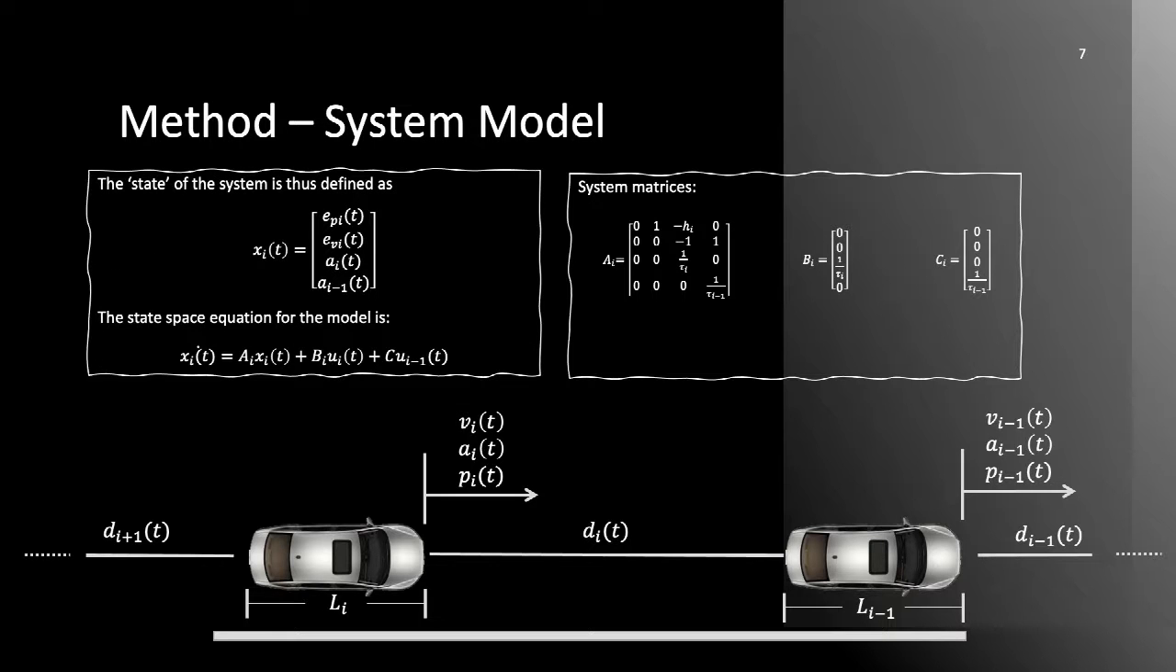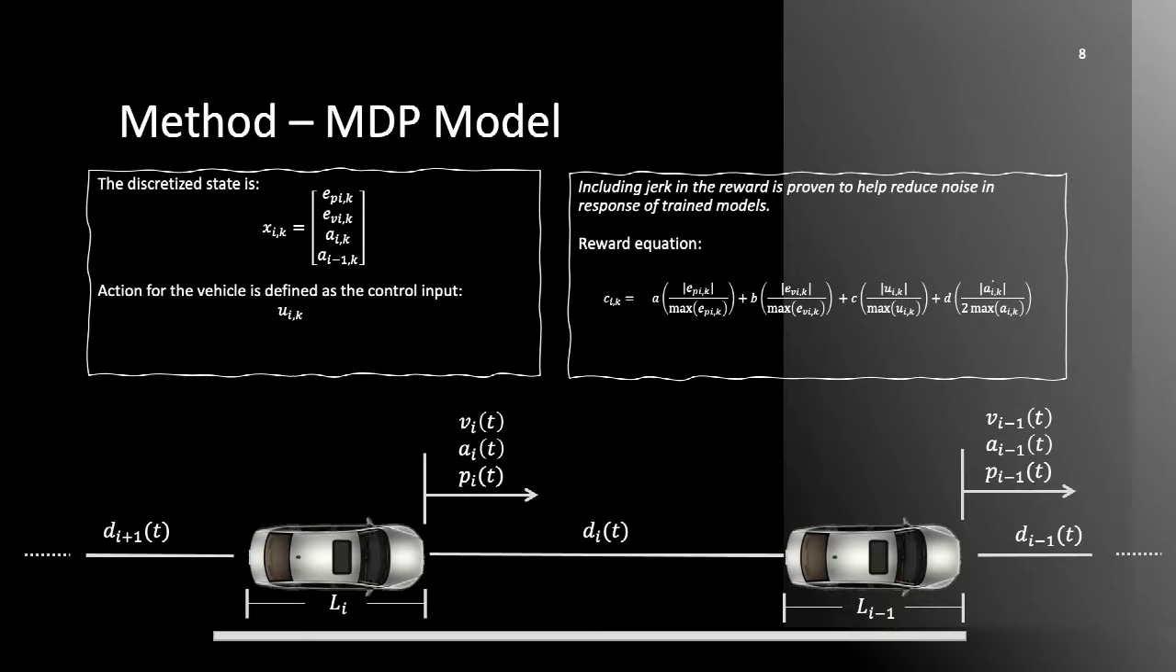Using the position error, velocity error, acceleration, and acceleration of the leading vehicle for a generic vehicle v_i, we can define the state of the system as x_i(t). We also can provide the state space equation for the model, along with system matrices A_i, B_i, and C_i.